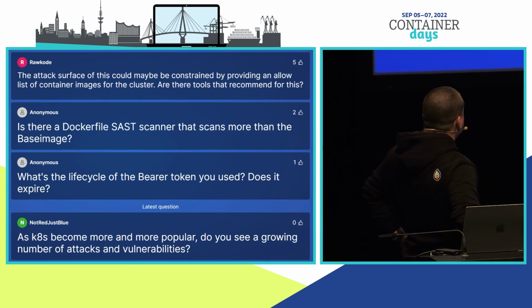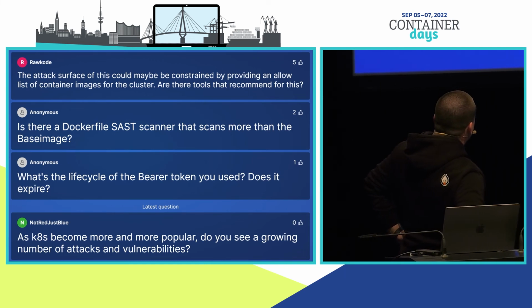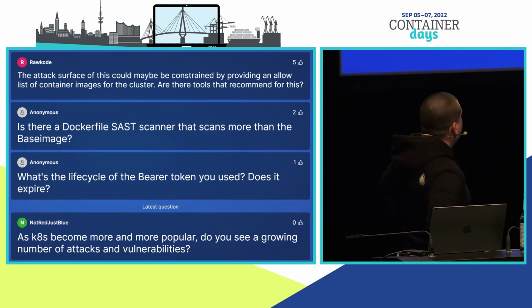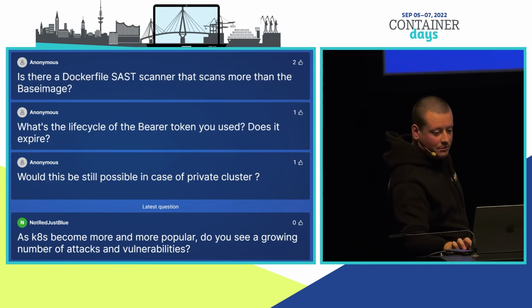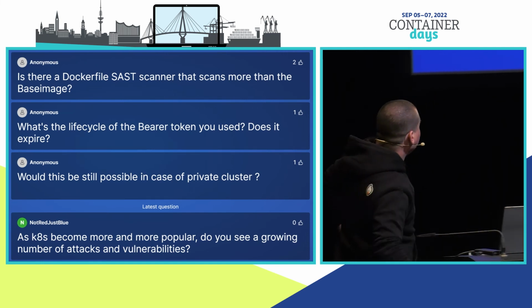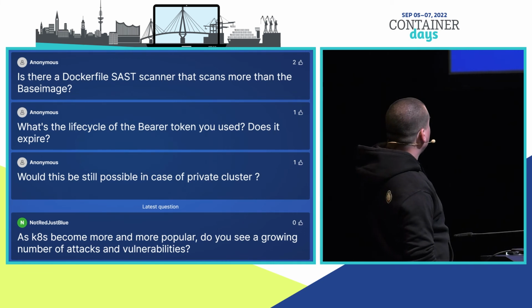First question: the attack surface of this could maybe be constrained by providing an allow list of container images for the cluster. Are there tools you recommend for this? Basically the tool list I just shared before. I think there are multiple tools which can help with that one.